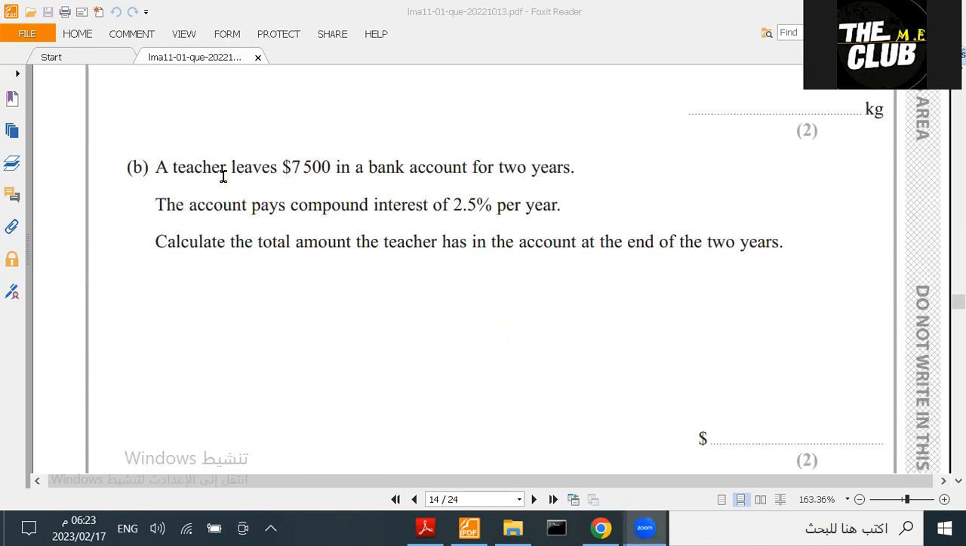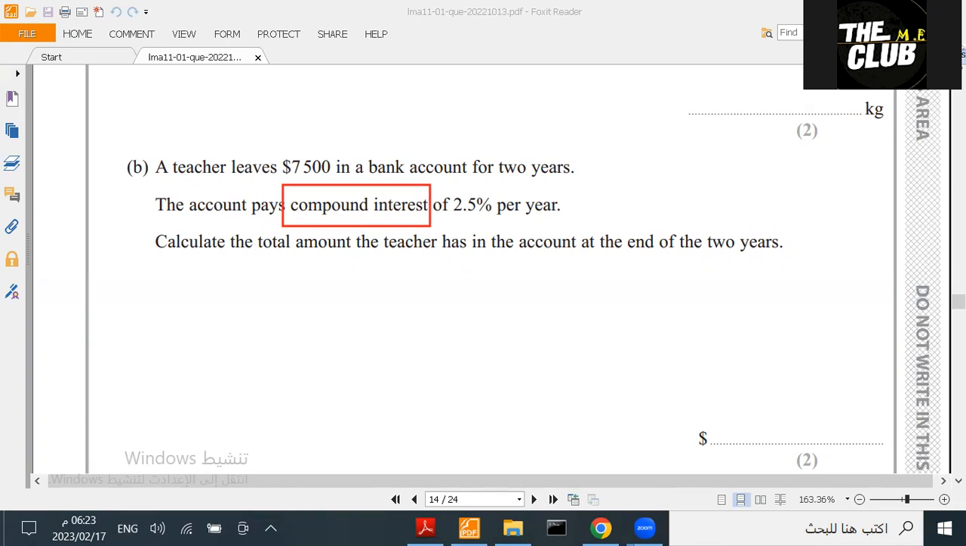Question B. A teacher leaves $7,500 in his bank account for 2 years. The account pays compound interest. We focus on the words compound interest. If it were simple interest, I would do it one way; if it is compound interest, I do it another way. The compound interest is 2.5% per year. Calculate the total amount the teacher has in the account at the end of the 2 years.